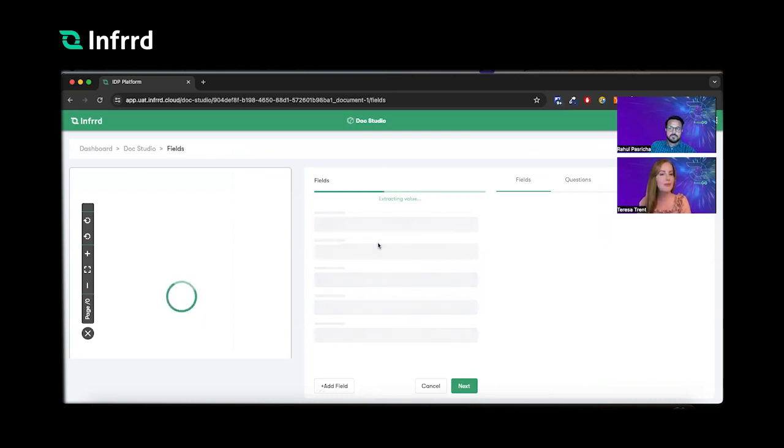So what's happening here? Our platform is currently running the extraction for this specific document. We're trying to figure out all the fields that we could extract without any sort of prior knowledge or training, or uploading hundreds of samples. So once this goes through, you will see a list of possible predictions that we have made given the context of the 1040 form.